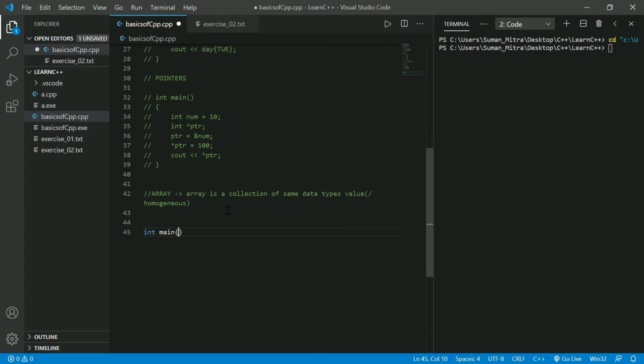Now I'll show you in a second. Let's write the main function, the beginning of everything, and return 0. So first of all we should know what type of value it should contain. So first example, let's do with int. What should be the name of the array? We'll call it arr. You can name it anything. And how to initialize it? We just write equal to this, and that is done with the array.